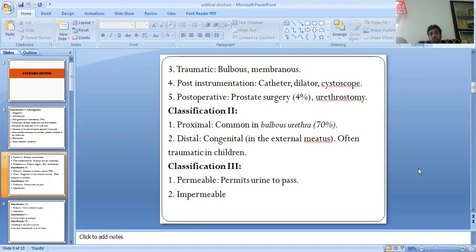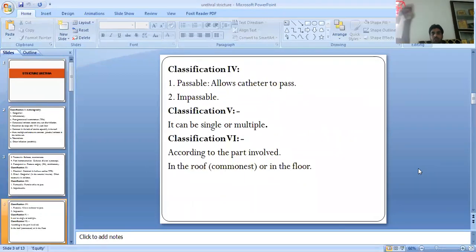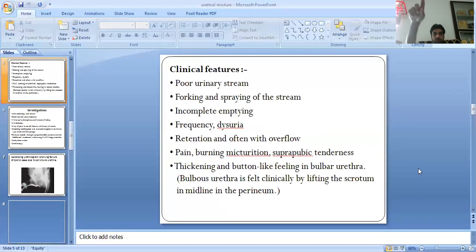Classification third, permeable and impermeable. Classification fourth, passable and impassable. Passable allows a catheter to pass. Classification fifth, it can be single or multiple. Classification sixth, according to the part involved, in the roof or in the floor.